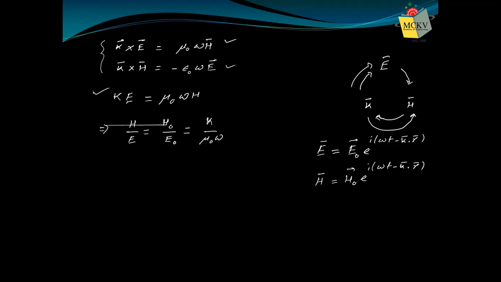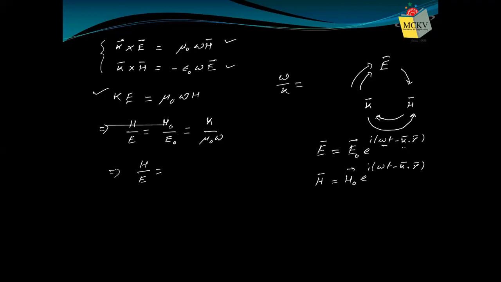Now, what is omega by K? This quantity omega by K, that is angular frequency per unit wave number, is actually, please note it down, nothing but the velocity of the wave. This ratio omega by K is always the velocity of that wave.